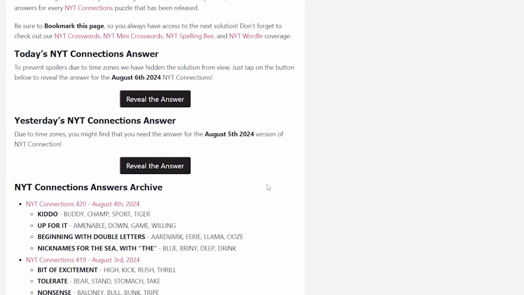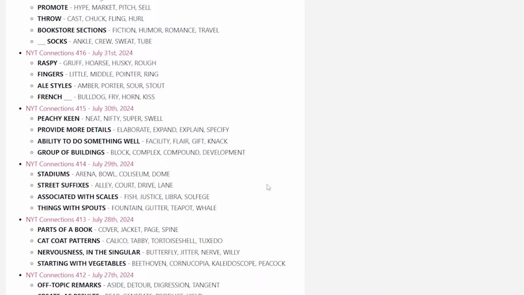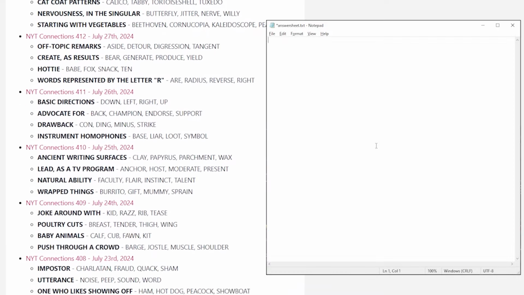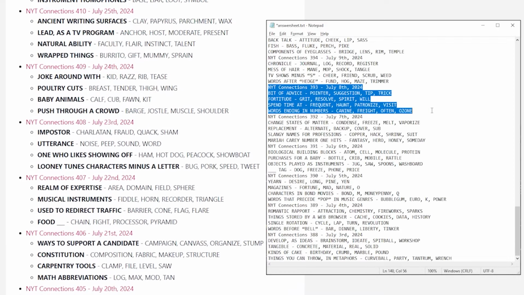Next, we have to code the game itself. I found a website that contained every single past Connections game and answer, copy-pasted it, and parsed it into an answer sheet for the game.